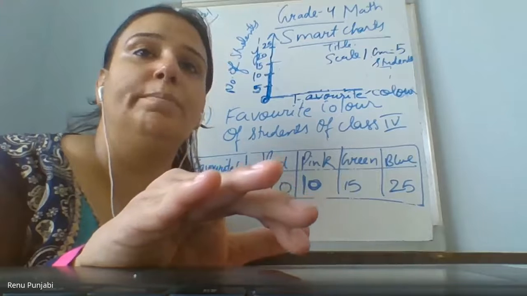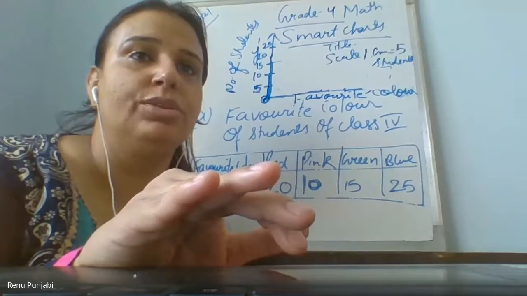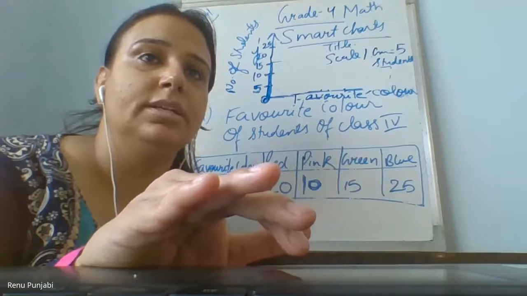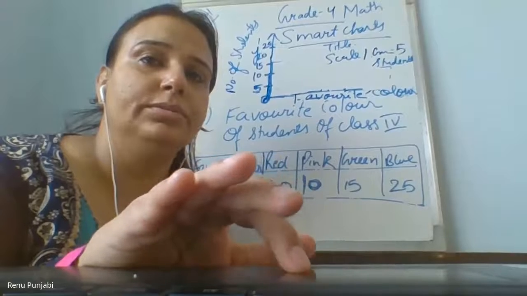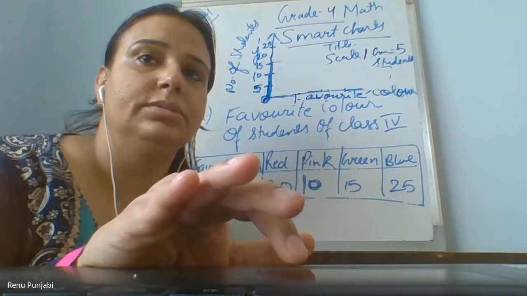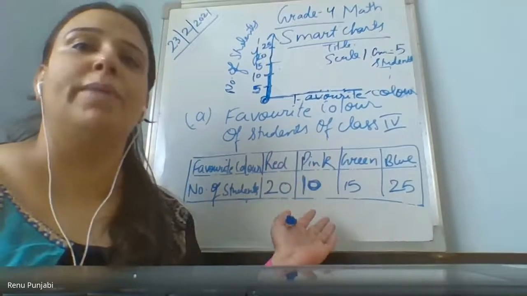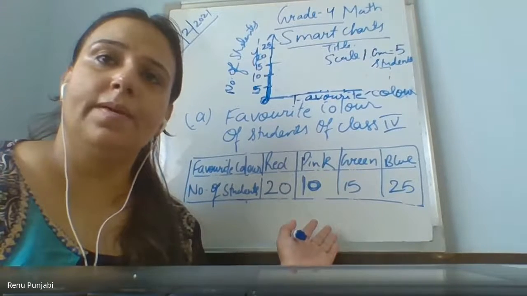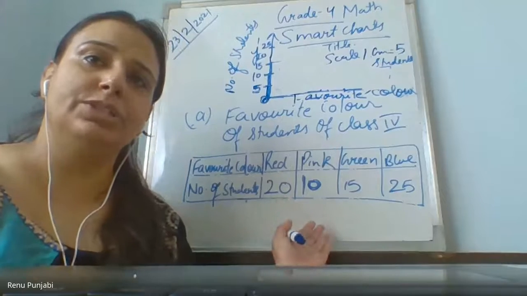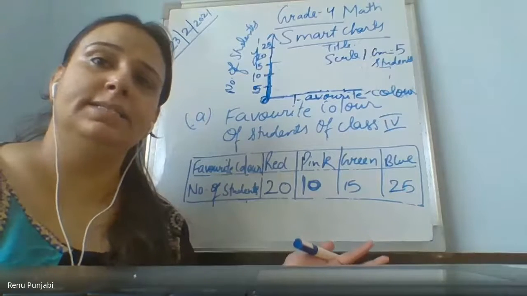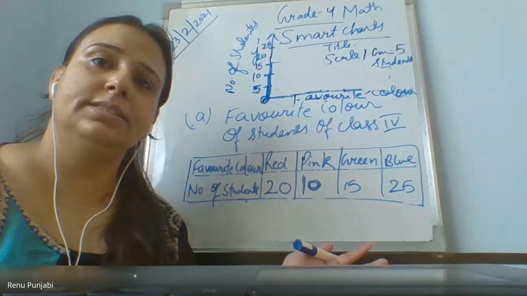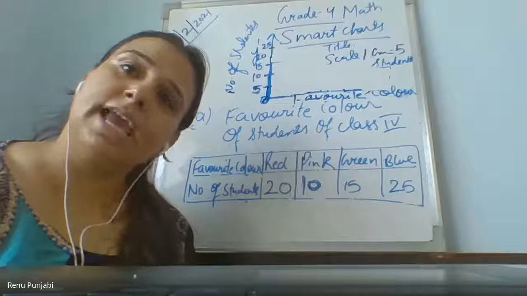Still it is not complete. Your title is not there, Rudra. Are you listening to me, Rudra? Am I audible to you? Ma'am, what's the title? What was the graph about, Vivan? What was the graph about? Favorite color. So what will be the title? Favorite color. Yes.